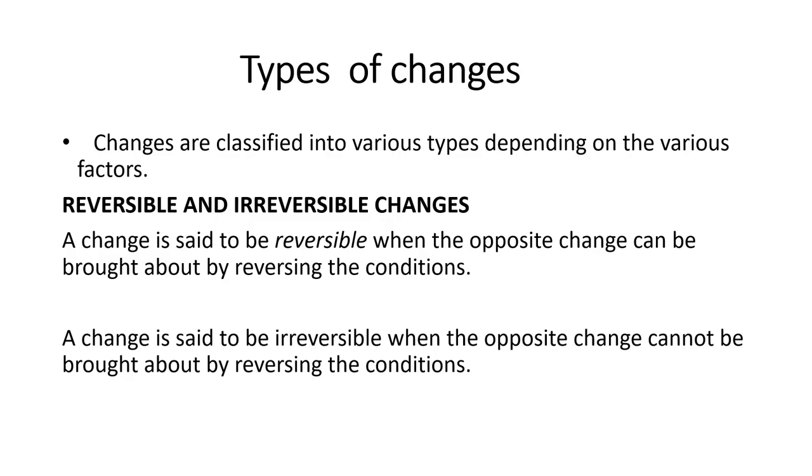In the same way, on being heated, sugar gets charred. Charred means it changes into a black mass. And if you cool the charred sugar, you cannot get back sugar in its original crystal form. Thus, curdling of milk and charring of sugar are examples of irreversible changes.